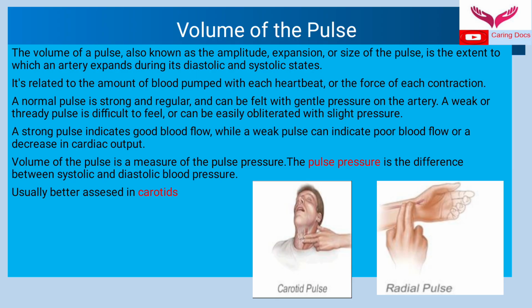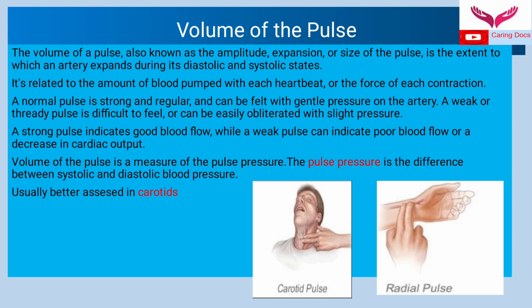Friends, the volume of pulse, also known as amplitude, expansion or size of the pulse, is the extent to which an artery expands during systole or diastole. It is related to the amount of blood pumped with each heartbeat, or the force of each contraction. A normal pulse is strong and regular and can be felt with gentle pressure on the artery. A weak or thready pulse is difficult to feel and can be easily obliterated with slight pressure. A strong pulse indicates good blood flow, while a weak pulse can indicate poor blood flow or decreased cardiac output.